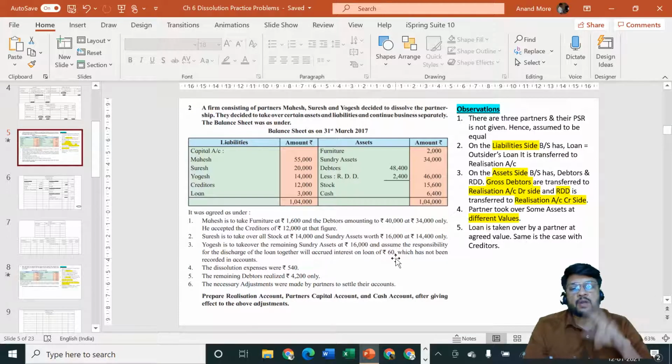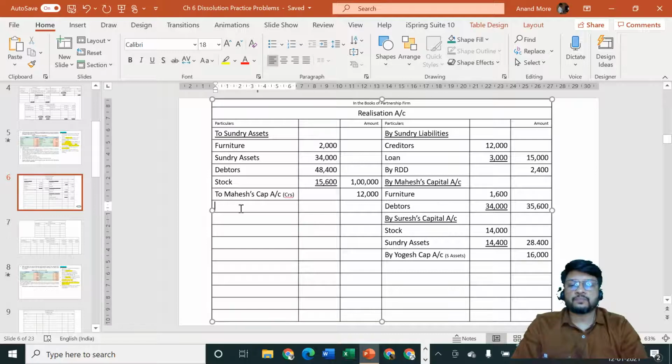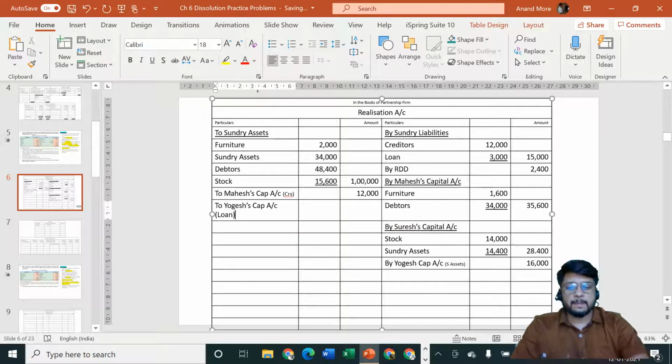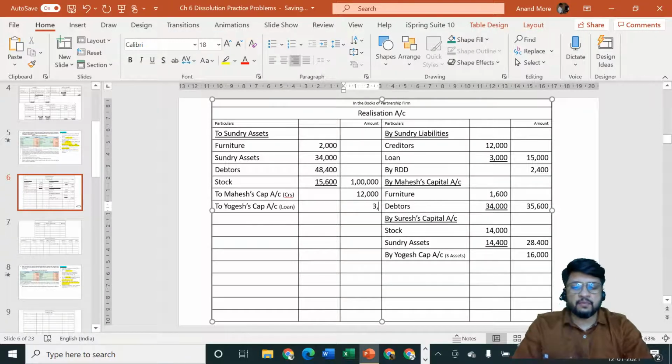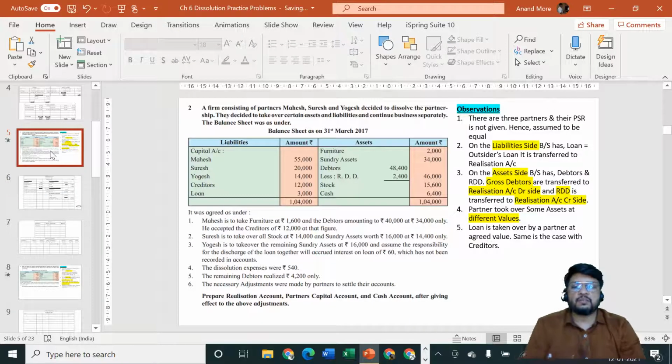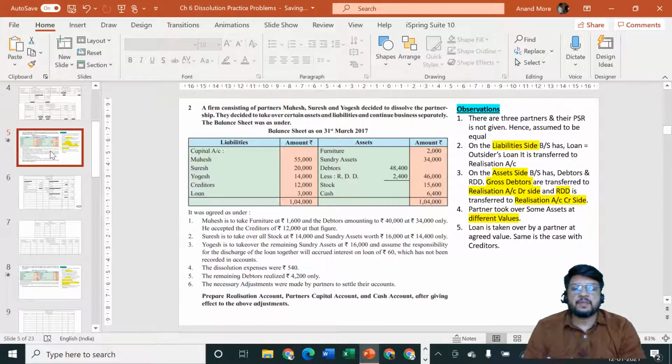So entry is loan account debit to Yogesh account, but loan account is sitting in realization account. So entry will be realization account debit side to Yogesh's capital into bracket loan, and the amount, be careful. We are supposed to consider agreed value. They have told that it should be together with interest. Interest is rupees 60, so 3,000 plus 60, that becomes 3060. Okay, which has not been recorded in accounts.